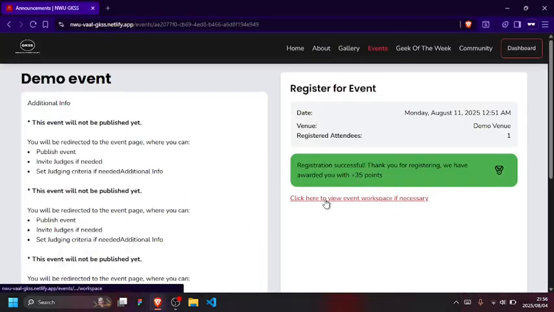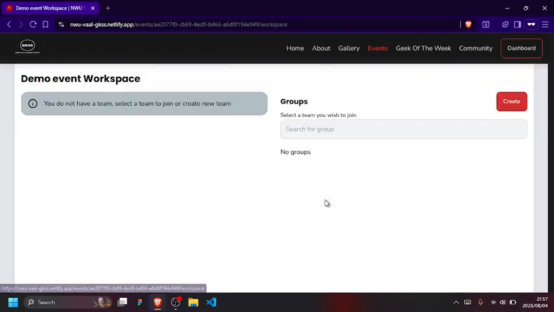So I'm going to click here, go to the event workspace. As I go to the event workspace, that's where I'll see groups and all that stuff. If there are no groups, I'll have to create a group. If there are groups, I can create a group or join a group, depending on the maximum number of people that are required in a group. So right now there are no groups, so I'm going to create a group.